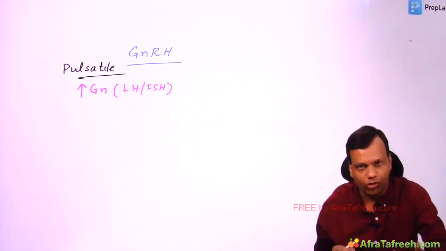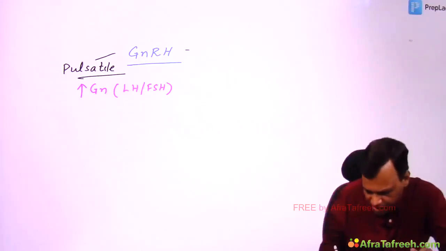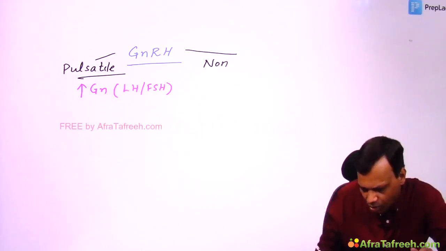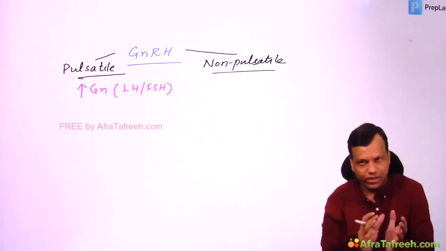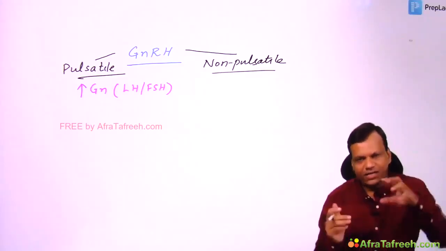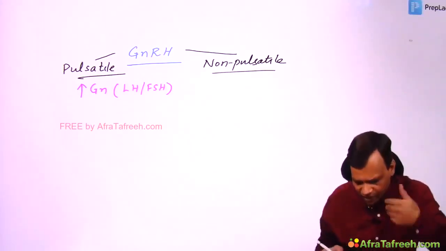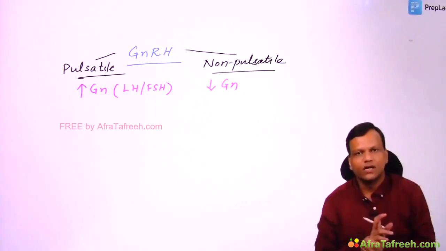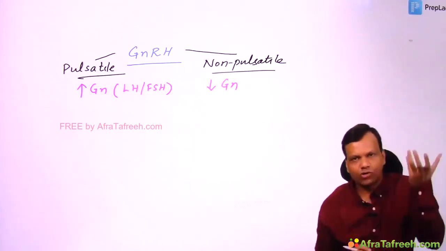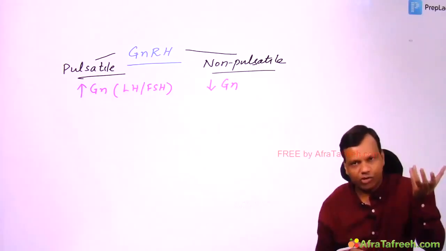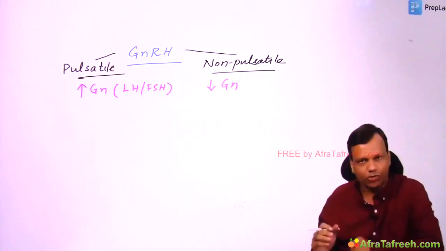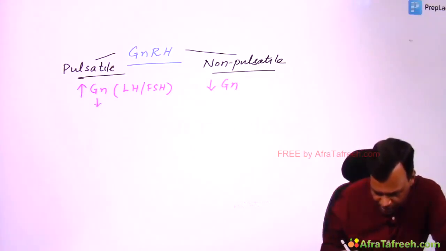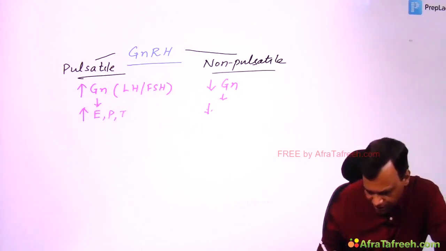That means it increases gonadotropin. But if we give GnRH in a continuous, or non-pulsatile, manner from outside, then the receptors become desensitized. And then it will start decreasing the gonadotropin instead of increasing. Okay? So if we give it in pulsatile manner, it increases gonadotropin. If we give it continuously, it decreases gonadotropin. When gonadotropins increase, that will increase the sex hormones: estrogen, progesterone, testosterone. And if gonadotropin decreases, that will decrease sex hormones.